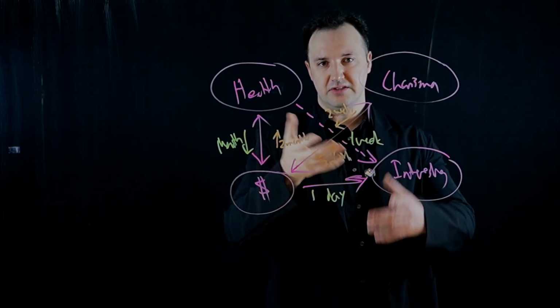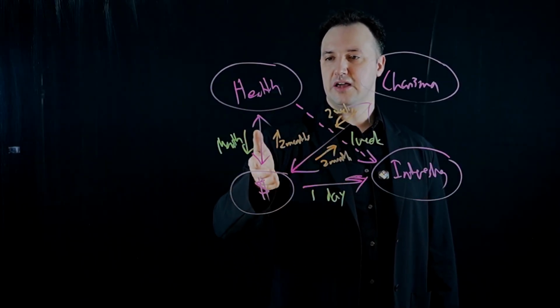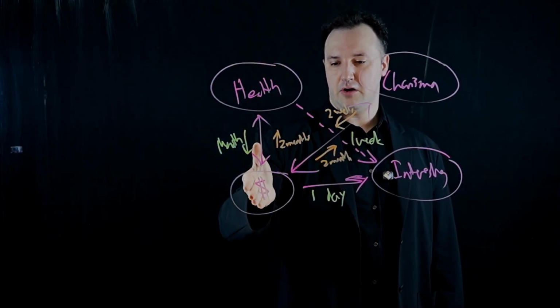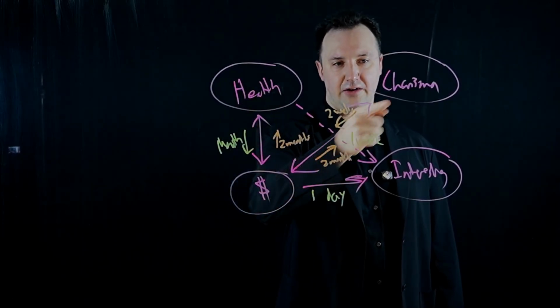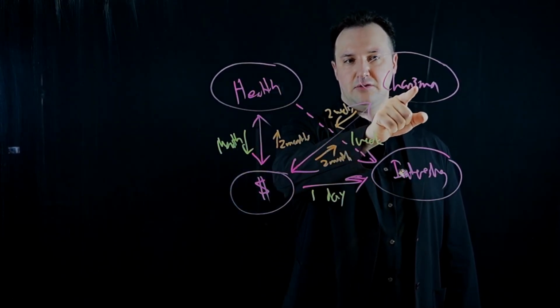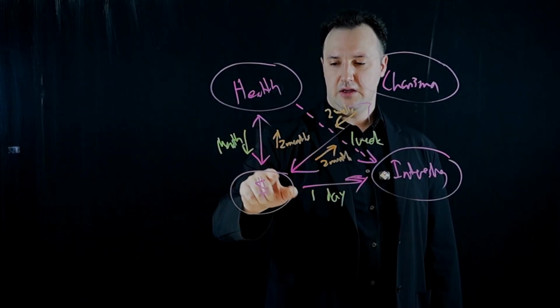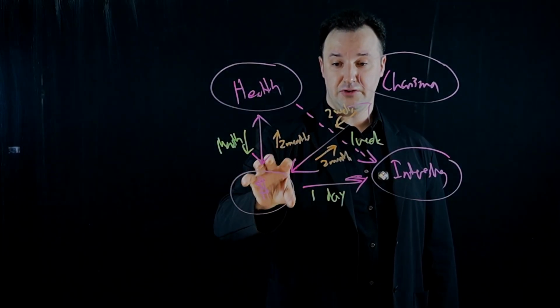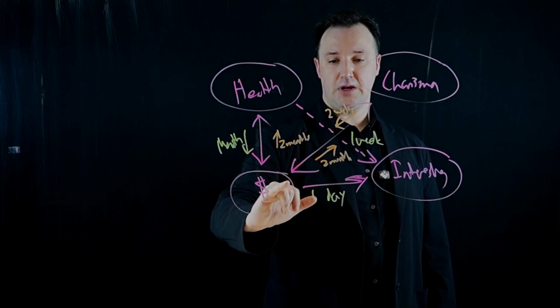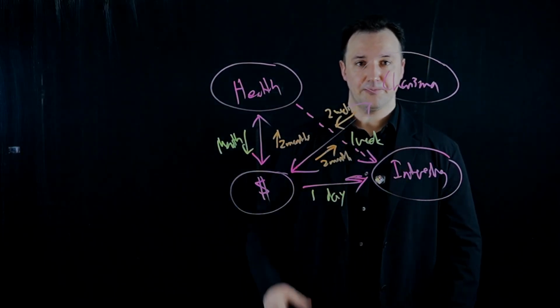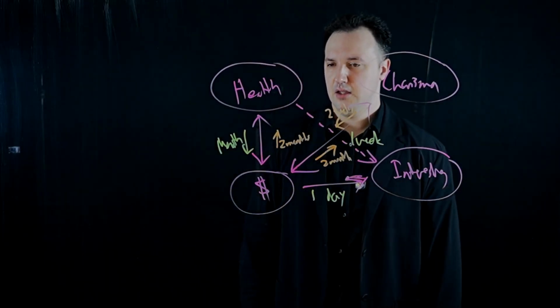If you've watched the other video, you can see how complicated this gets. But you can look at basically, you lose this, how long until it knocks out this, and how long until that knocks out that. So health being lost, after 1 month knocks out the job, and then after losing the job and then the savings or whatever, you're looking at 2 months until charisma is knocked out. That's the basic idea.